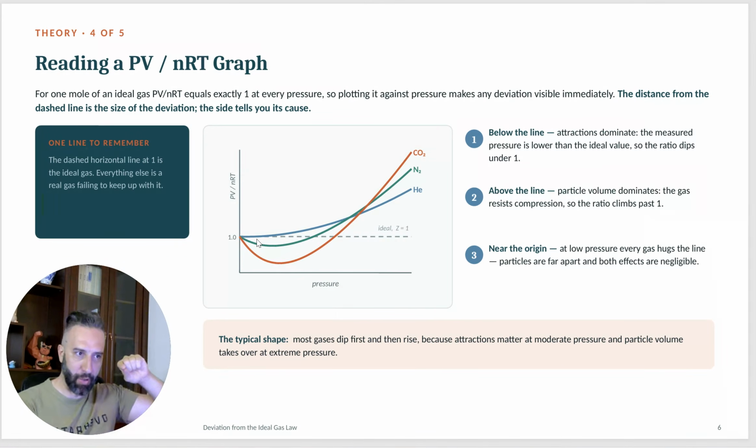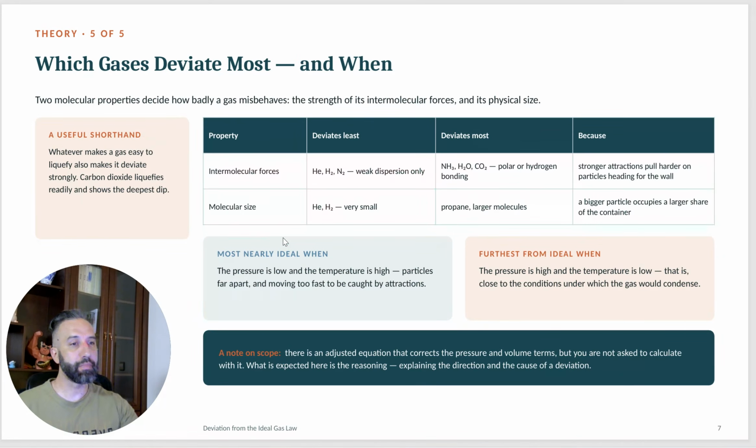And then after a while, the lines go above the ideal gas state, which means that now the particle volume dominates. And you can also see one more interesting thing: helium is the closest to the ideal gas state. Why? Well, helium has very small particles, so it doesn't go too high up. And in helium, there are very weak attractive London dispersion forces between particles. So helium is actually the closest to the ideal gas that you can get, at least as far as this graph is concerned.